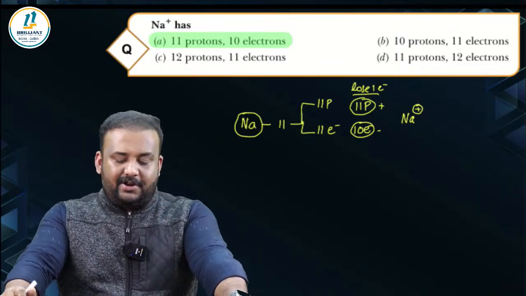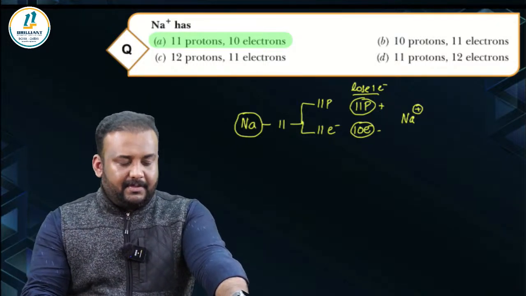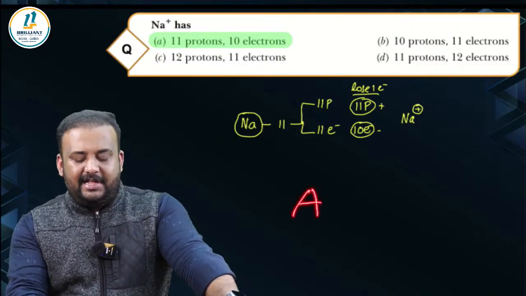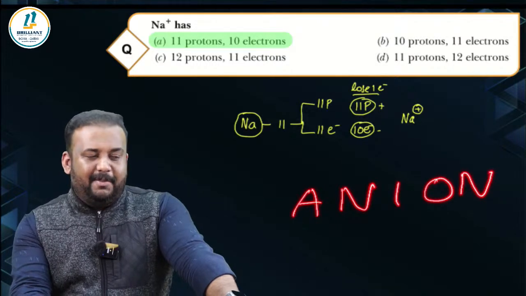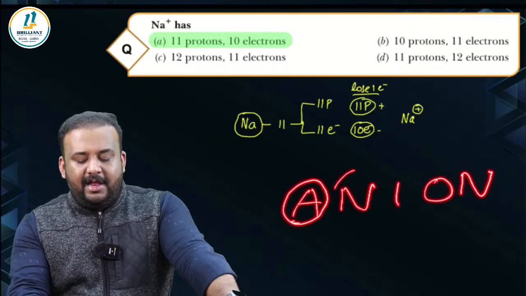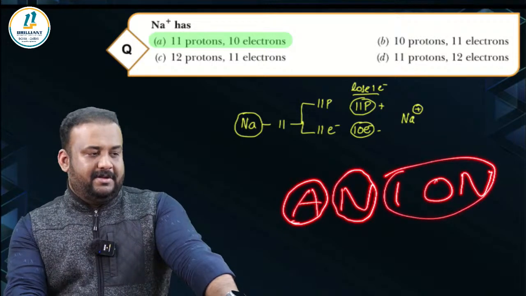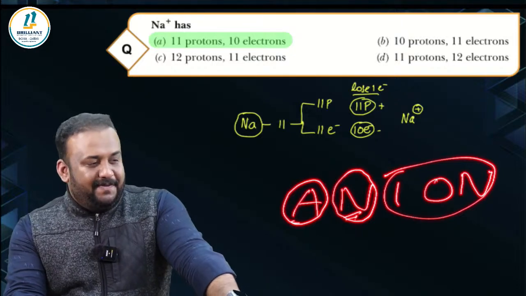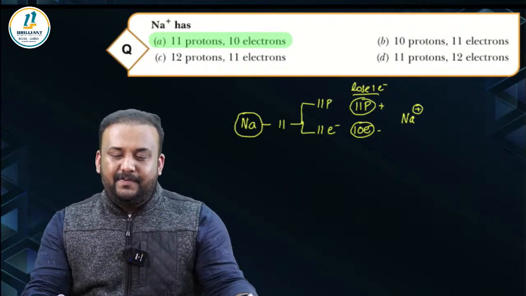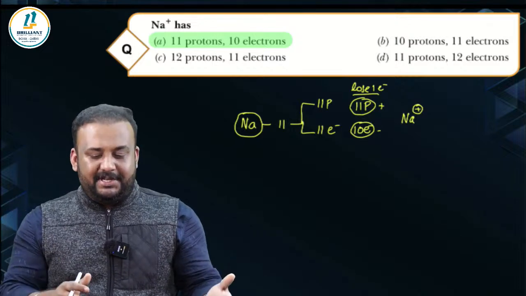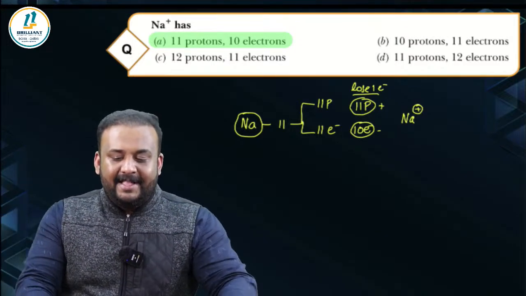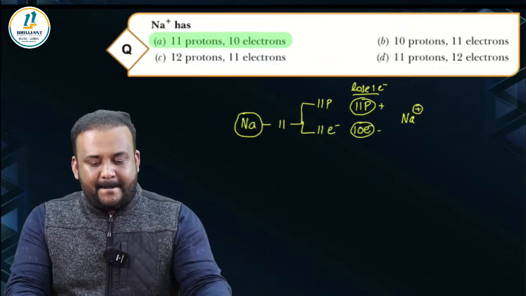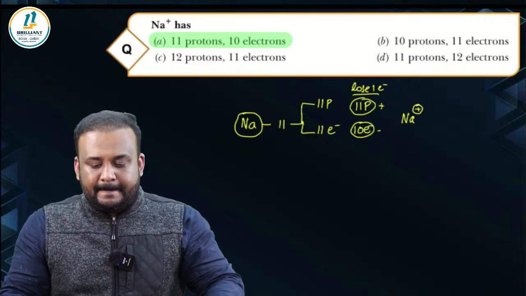Yes, negatively charged ions are called anions. In their name itself it is there, isn't it? A negative ion, isn't it? This is not real, okay? I just made it up. A negative ion. So you will not have a confusion with cation and anion anymore. Cation is positive and anion is negative. Is it clear to all? Okay, perfect.